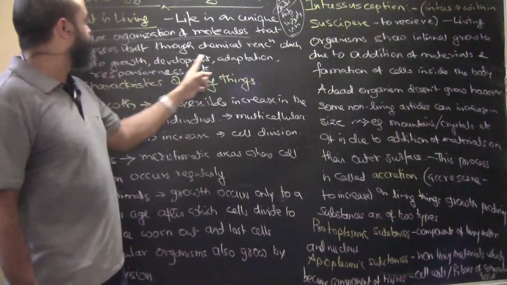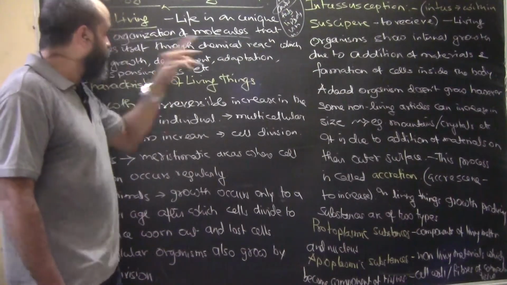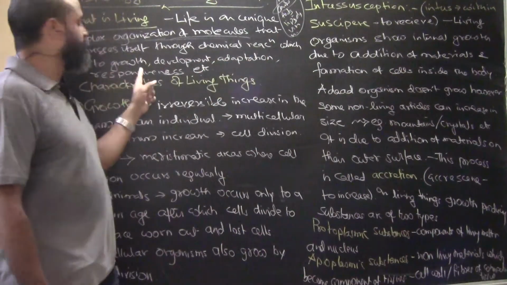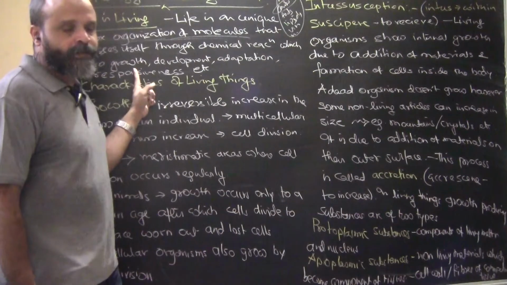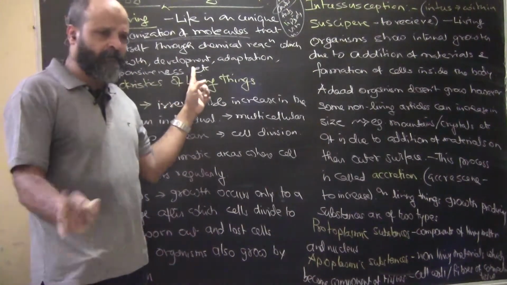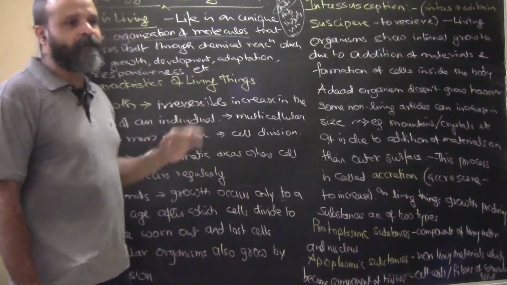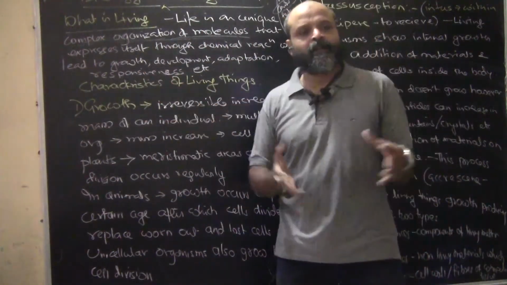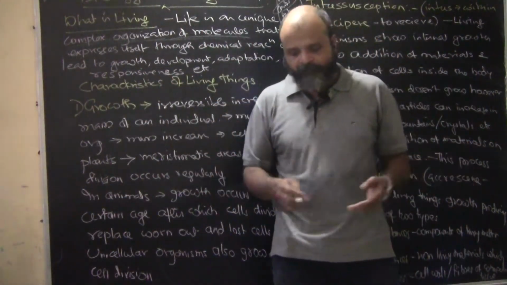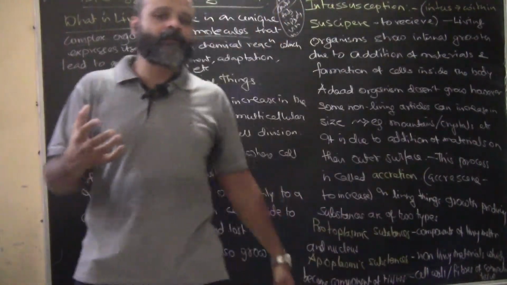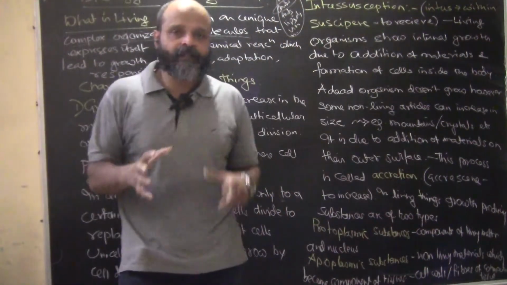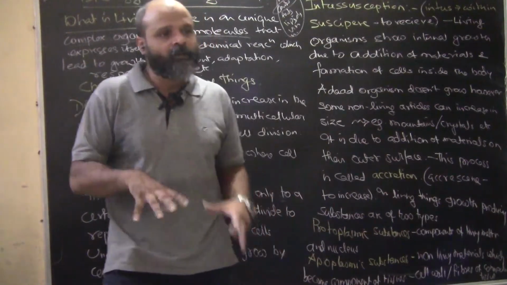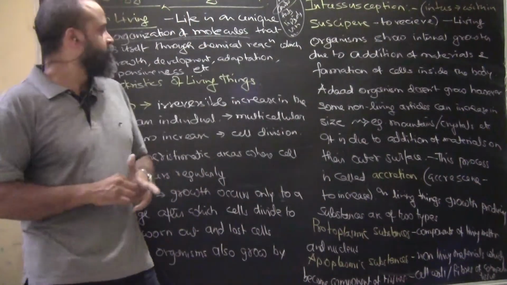Okay, so it expresses itself through chemical reactions which lead to growth. So growth is one aspect of life. Development, okay, now development means what? How are growth and development different? See, growth means height or body growth. Development means, let's say your brain is developing, since the time you were a kid and now there's a lot of development that has happened. So this is called development.